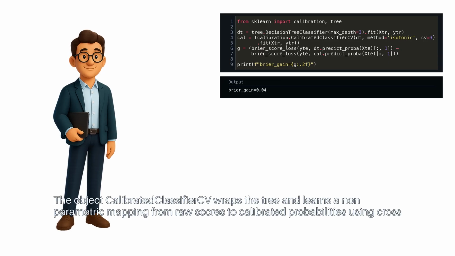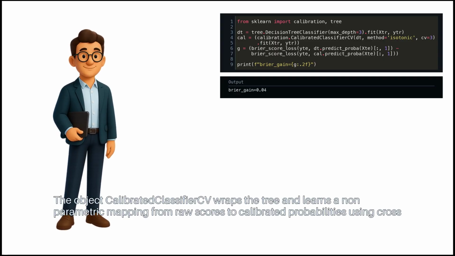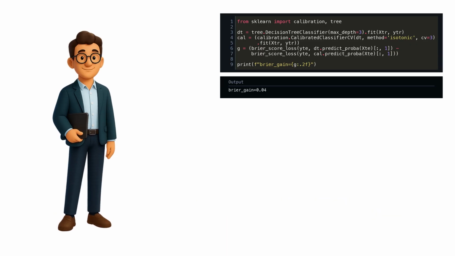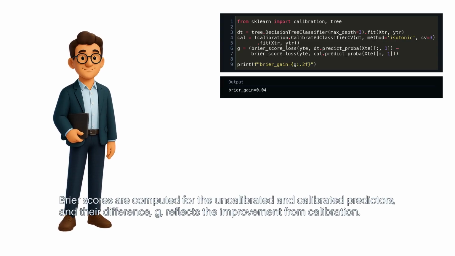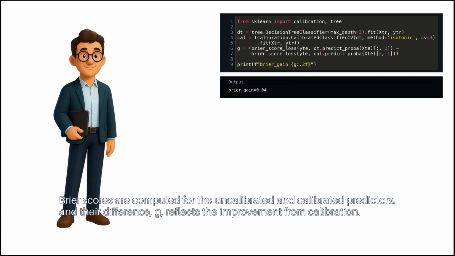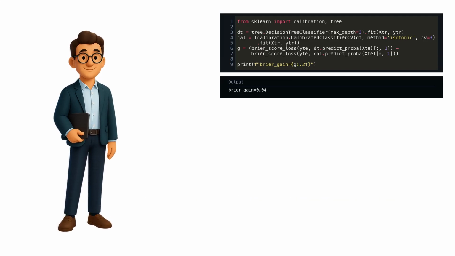The object CalibratedClassifierCV wraps the tree and learns a non-parametric mapping from raw scores to calibrated probabilities using cross-validation. Brier scores are computed for the uncalibrated and calibrated predictors, and their difference, g, reflects the improvement from calibration.